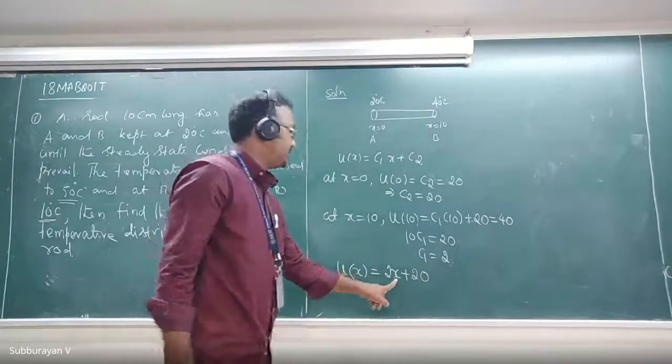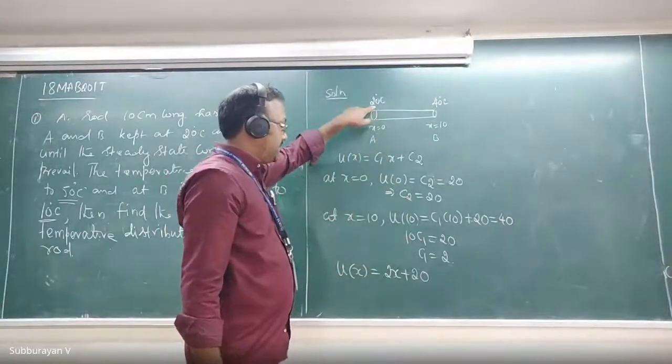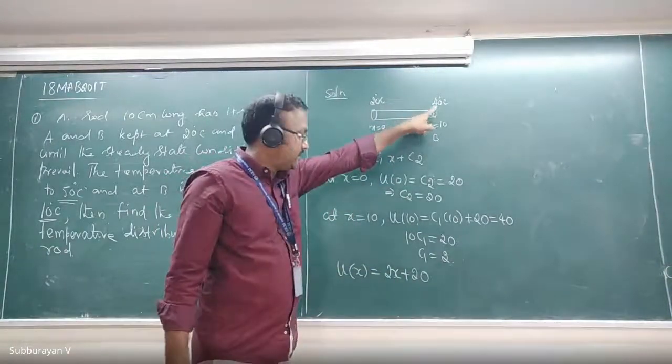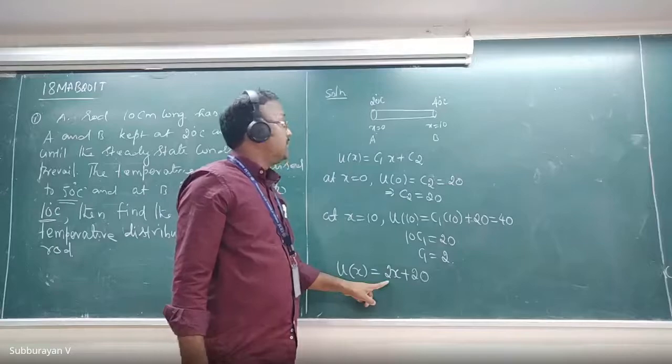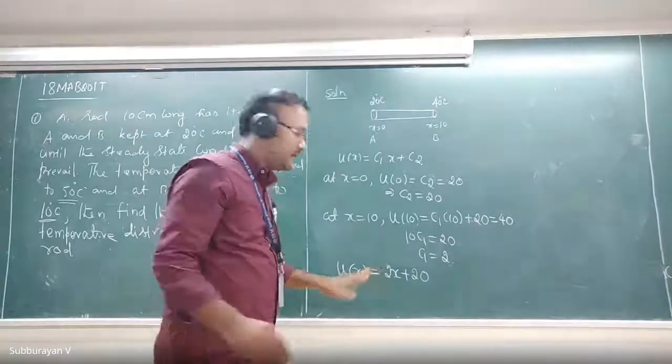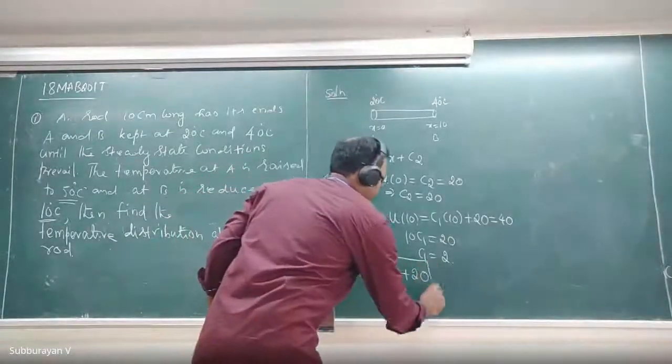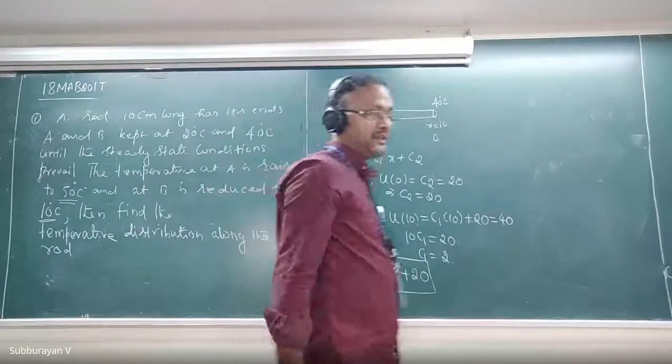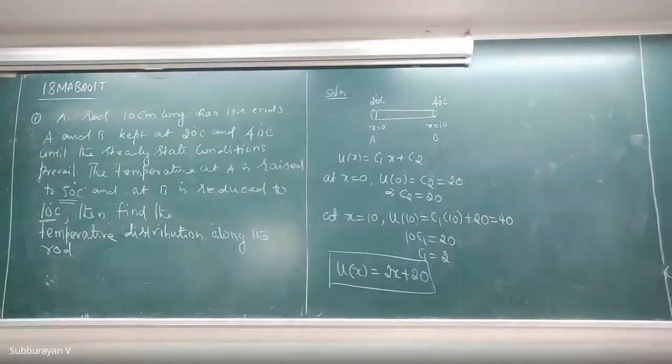When we substitute x equal to 0, here it is 20 degrees Celsius. When we substitute x equal to 10, then this will become 40 degrees Celsius. Okay, fine. Now see, this is the initial temperature distribution along the rod.